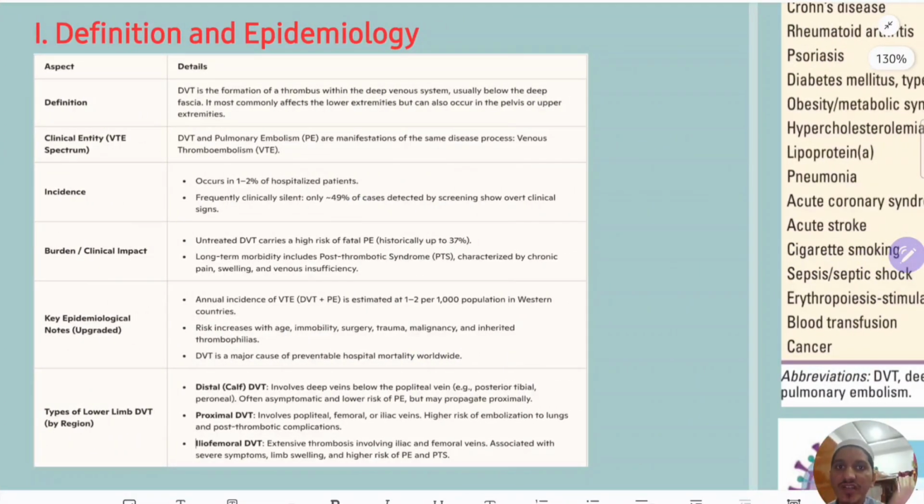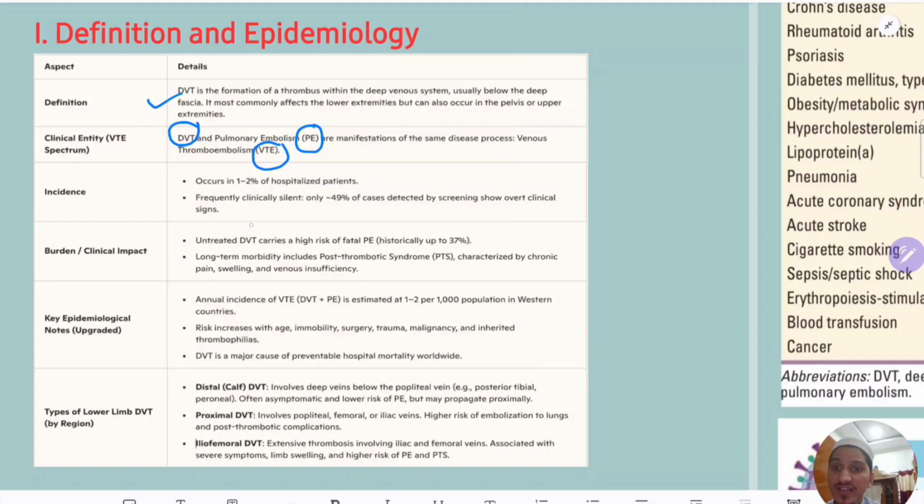So first of all, definition and epidemiology. DVT is the formation of a thrombus within the deep venous system, usually below the deep fascia. It most commonly affects the lower extremities, but can also occur in the pelvis or upper extremities. Clinical entity: DVT, deep venous thrombosis, and pulmonary embolism are manifestations of the same disease process. What is that? That is venous thromboembolism.